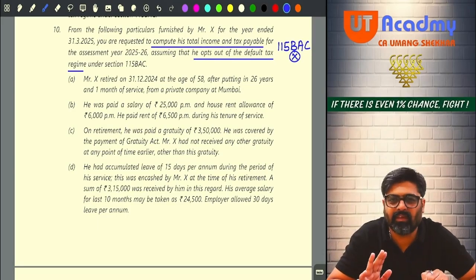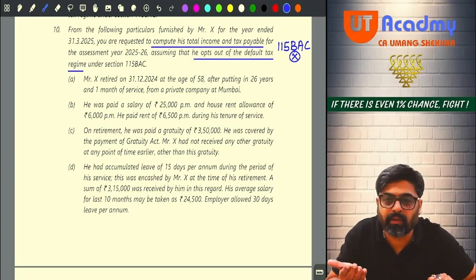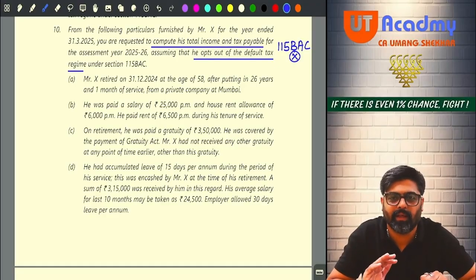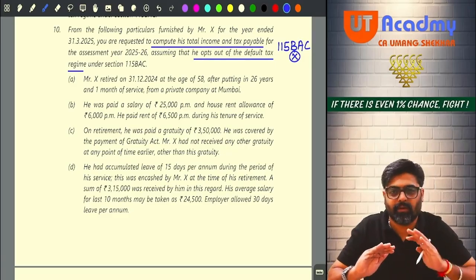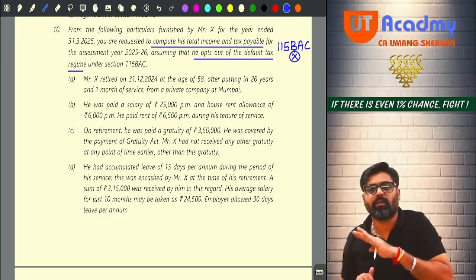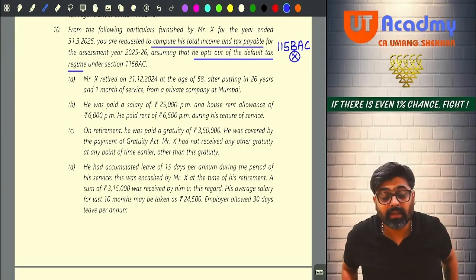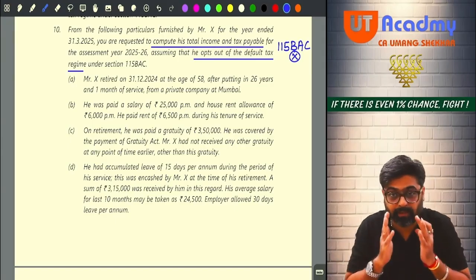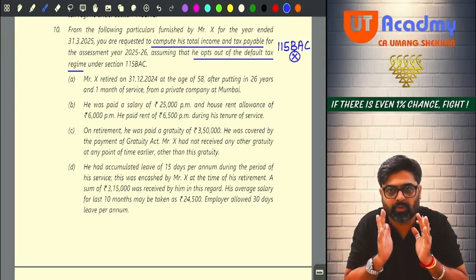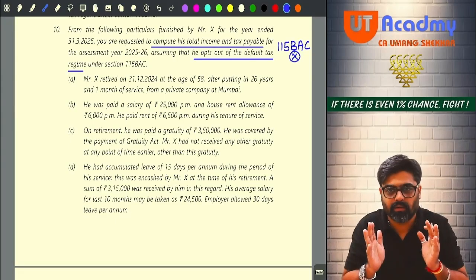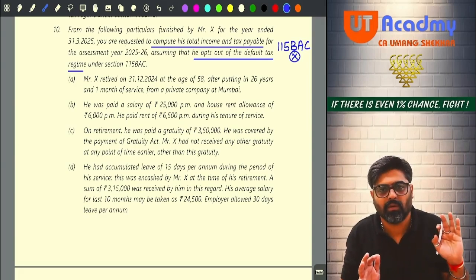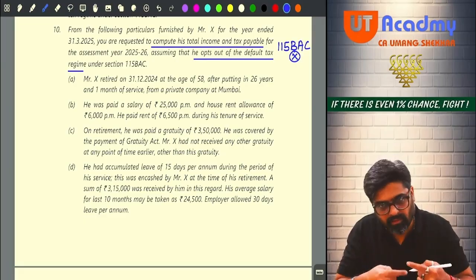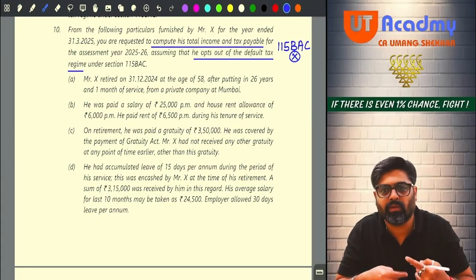Because of this 115BAC, things have become more complicated now. Okay. See what you are supposed to get, what you are not supposed to get, when you are following 115BAC, when you are not following 115BAC. So that thing needs to be kept in mind. And constantly you should be alert. If a little bit of mistake happens, the entire question can go wrong. Okay, the entire solution can go wrong. So slowly and gradually you will develop that.